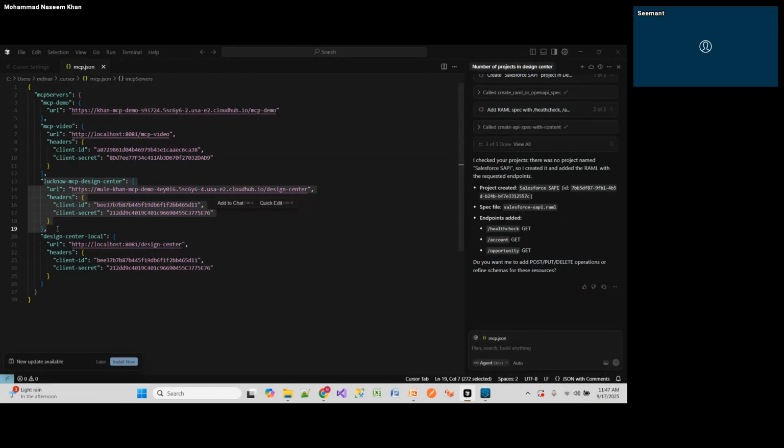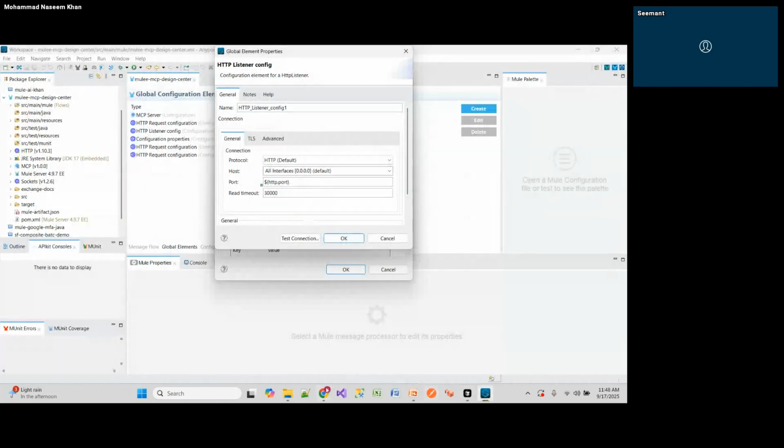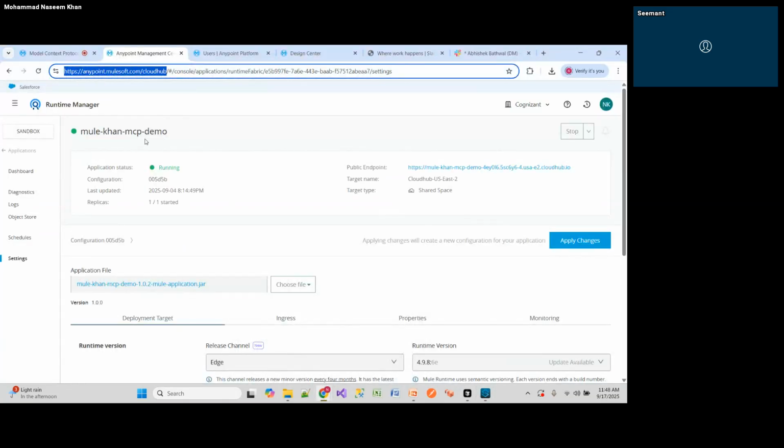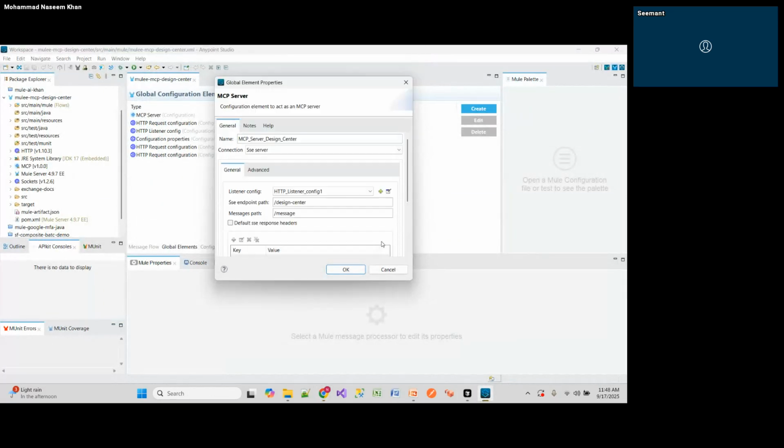It is from CloudHub. This project is deployed to CloudHub, so we'll take that URL. Yes, that's fine. It's the same. I mean, it's our standard way of configuring the listener config.